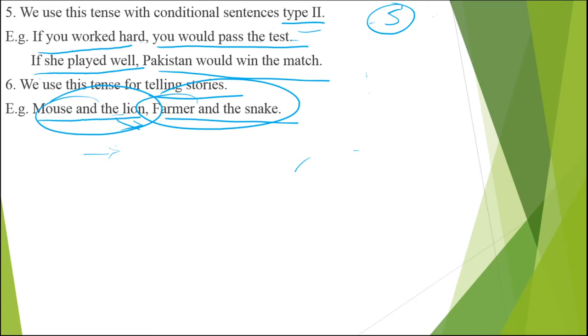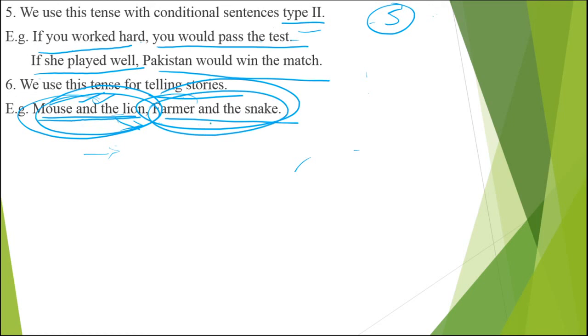The mouse said, don't eat me, I shall help you one day. The lion laughed and said, how can a little thing help me? And the lion let the mouse free. One day a hunter came and caught the lion in a net. The mouse came and cut all the ropes one by one and made the lion free. So the moral of this story is that nothing is useless in the world. If you keep listening to me, you can check that I use mostly these sentences in past indefinite tense. So when you tell a story, you will be using what? Past indefinite.